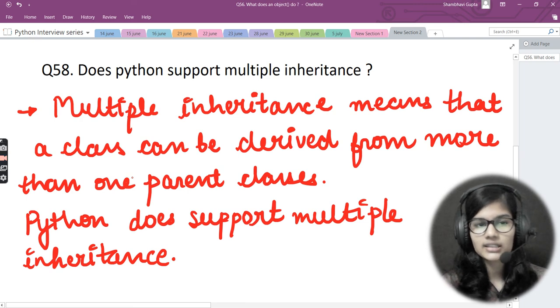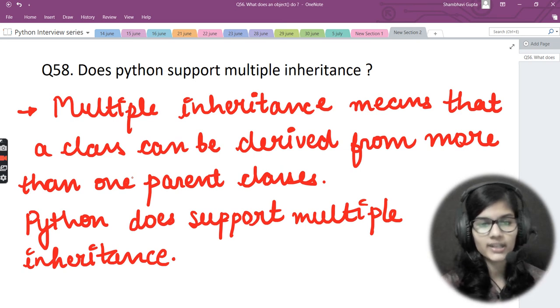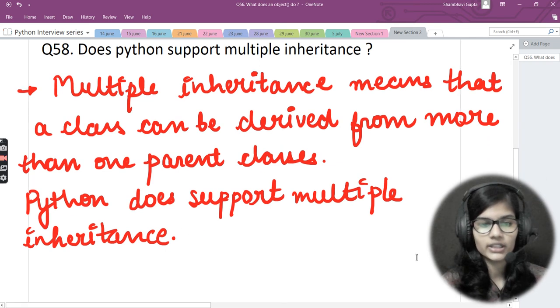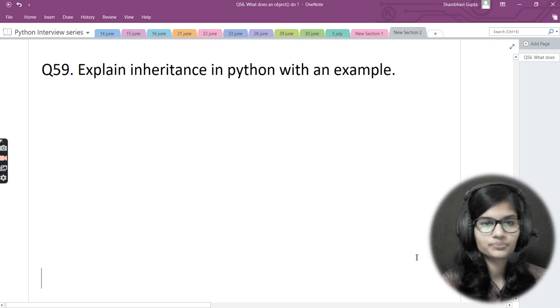Let's say I am asked this question, does Python support multiple inheritance. So in this, my job is to first of all explain what we mean by multiple inheritance. Okay, and after that we just need to give the answer to this question. So yes, Python does support multiple inheritance, right? Hope you got the idea for this particular question as well. Now let's come down to the next question.